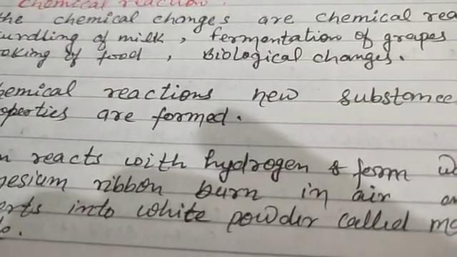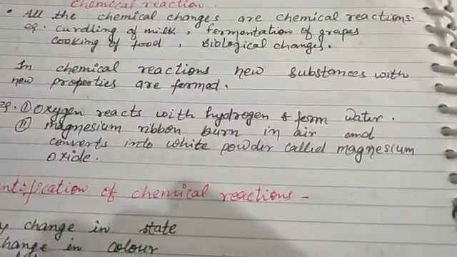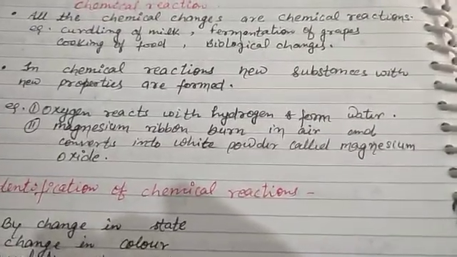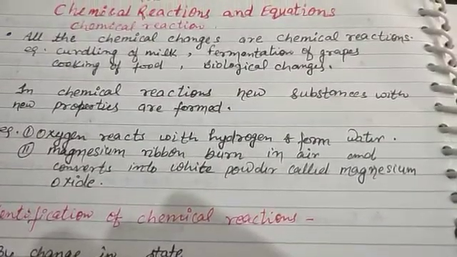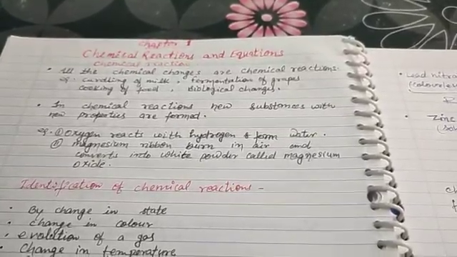Like when we tear a paper, it converts into small pieces of paper. When a glass is broken, it converts into small pieces, but it is still glass. So we can say such types of changes are physical changes. In case of chemical change, the substance loses its identity after the change.